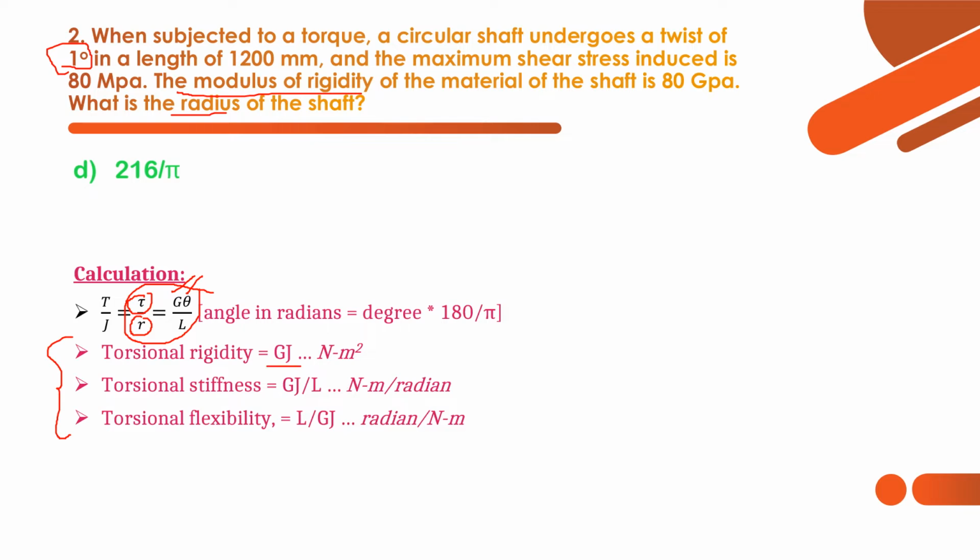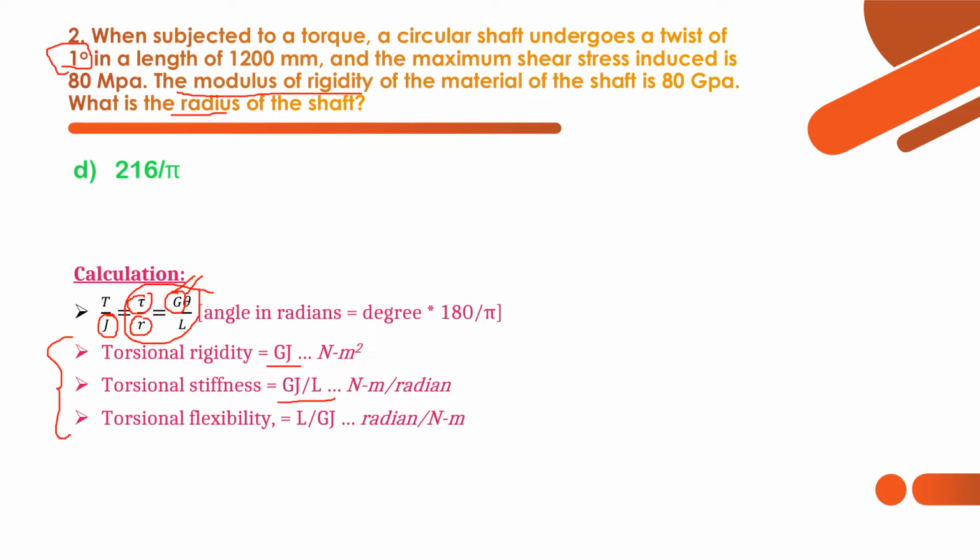So GJ is nothing but torsional rigidity. So here you can see this is G and J. What is J? Polar moment of inertia. So G into J is equal to torsional rigidity, and GJ by L is stiffness. This is analogous to axial rigidity and axial stiffness, right? Similarly, we have to follow, right?